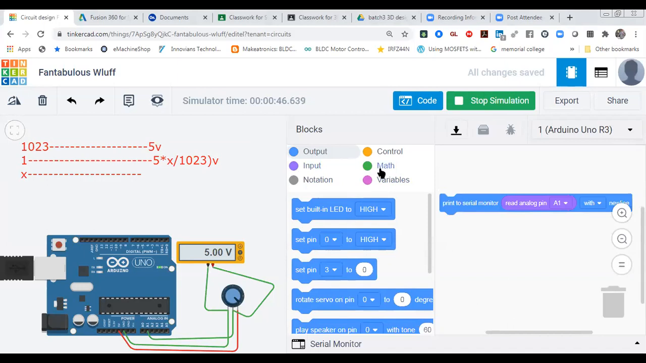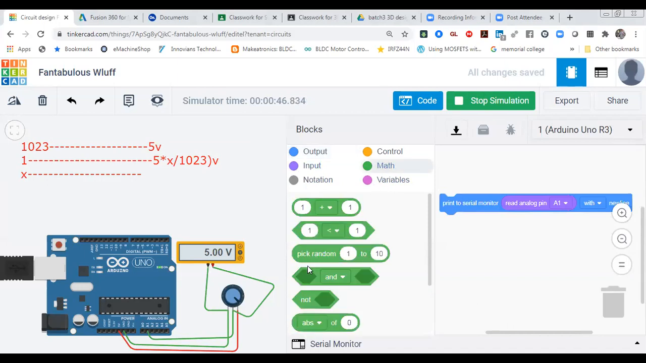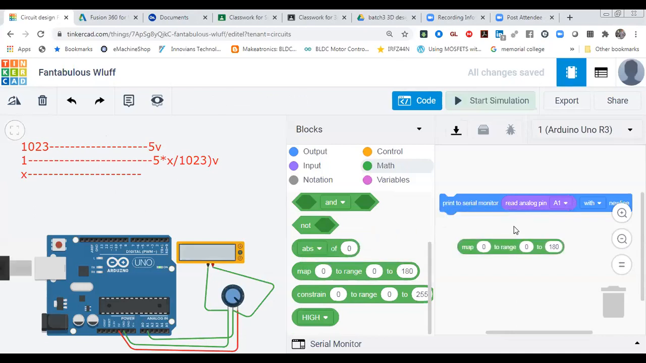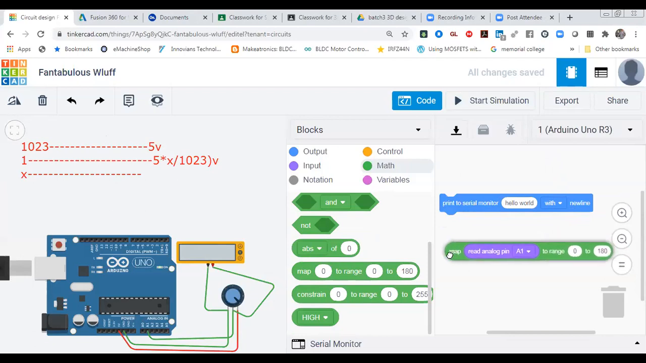You have to go to Math. There is the map function. Either you can use this formula or you can use that map function. Both are the same. Now you can see map, range, this one. This map function you have to use. First, you have to map this value. This value you are reading in the format of 0 to 1023, so this one is our x. This value we are reading, and I want to map it. So which range do you want to map? This one is the range 0 to 180.